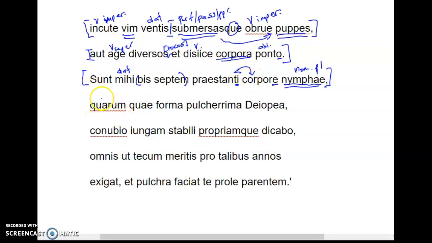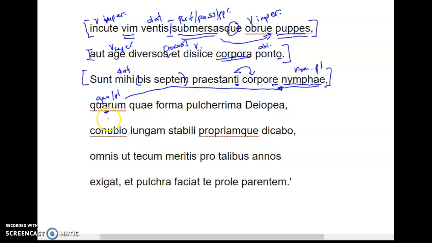"Quarum quae forma pulcherrima Deiopea." Notice how nice and slow this line is. She really wants to emphasize this nymph Deiopea. Alright, quarum obviously is our genitive plural. It's got an A here, so we know it is feminine, matches our nymphs up here.